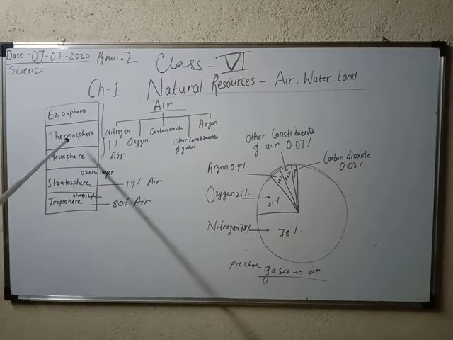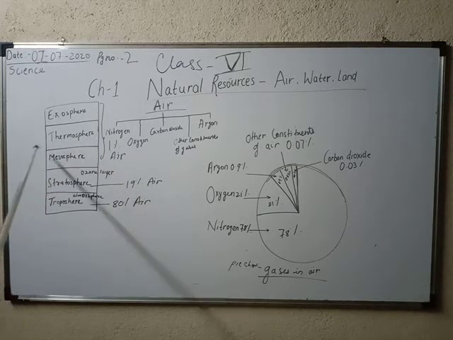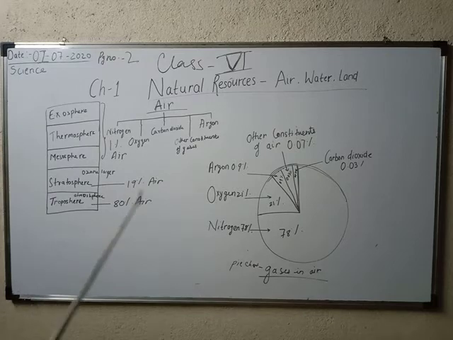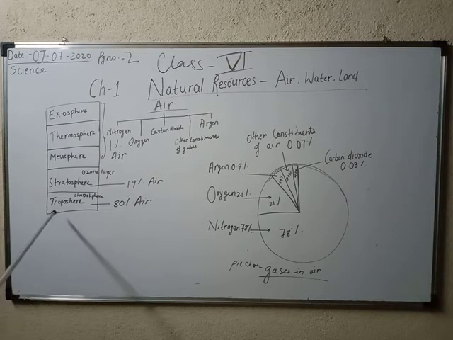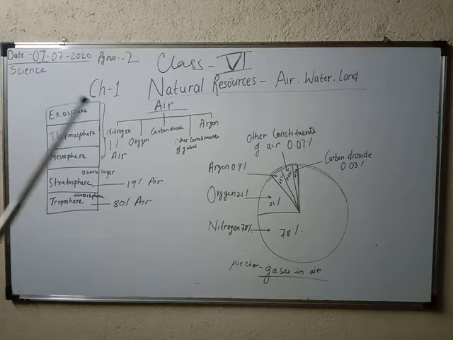In the thermosphere, maximum ultraviolet rays are absorbed. The exosphere consists of almost nothing; satellites and such are found in the exosphere. The exosphere is actually just a cover of the thermosphere. It is known as the outermost layer of the atmosphere. And the layer in which we live is known as the troposphere. Now, why are we recalling this? Because in this chapter they are showing the percentage of air present in different layers of the atmosphere.